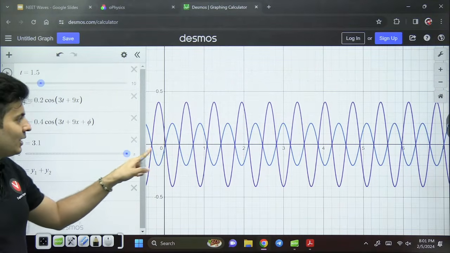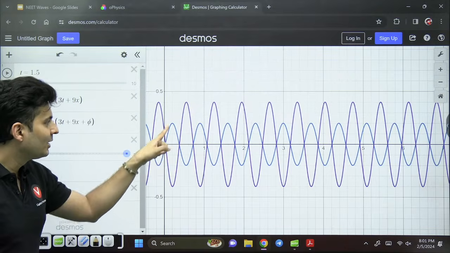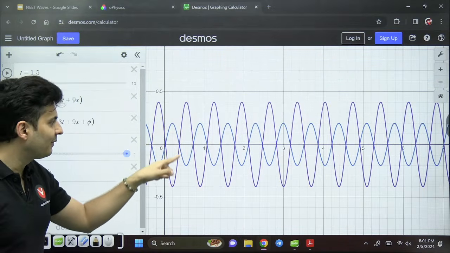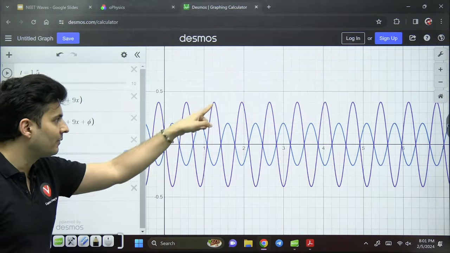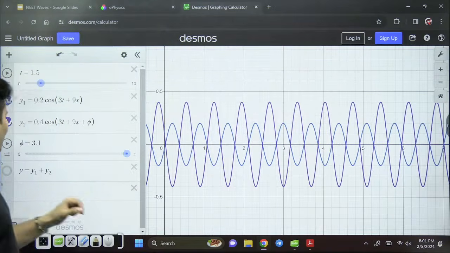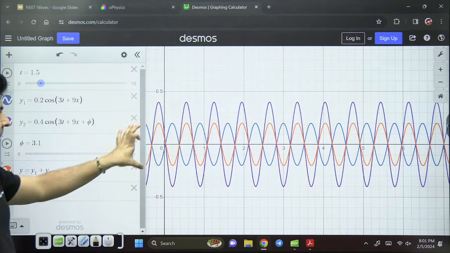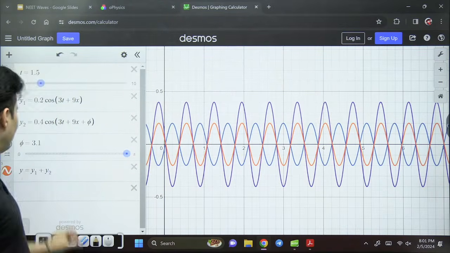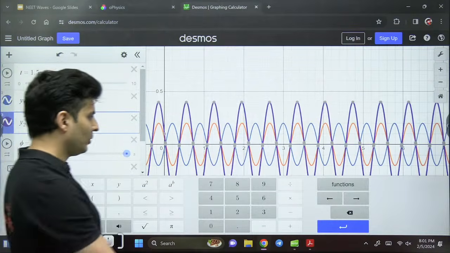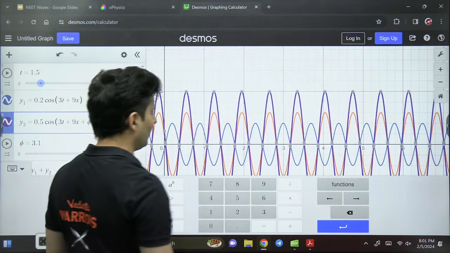See what happens. They went out of phase. Crest with trough, trough with crest. If I add them together, I am going to get a much smaller wave. Do you see that? I can change the amplitude as well to make things clearer for all of you.